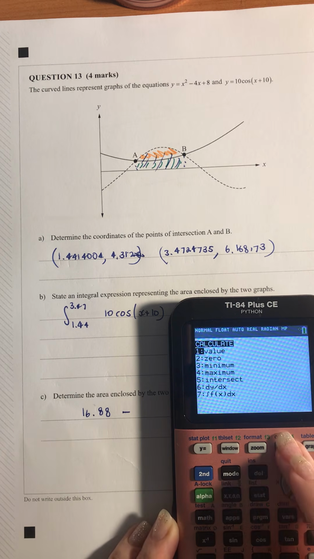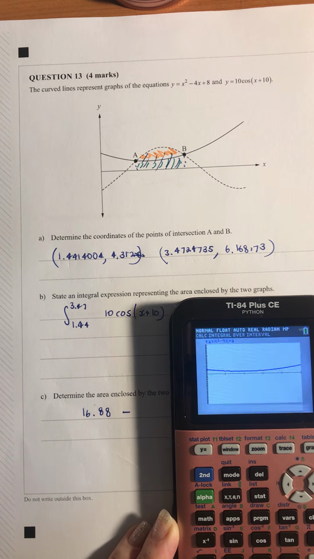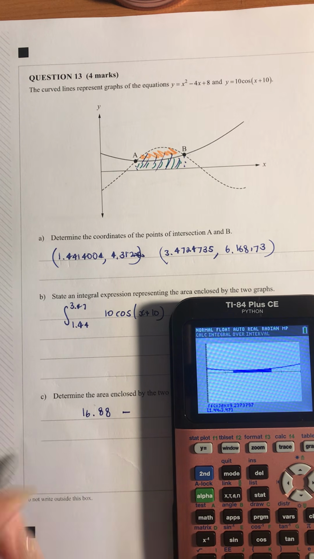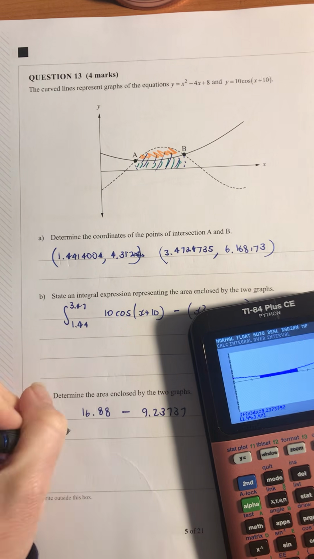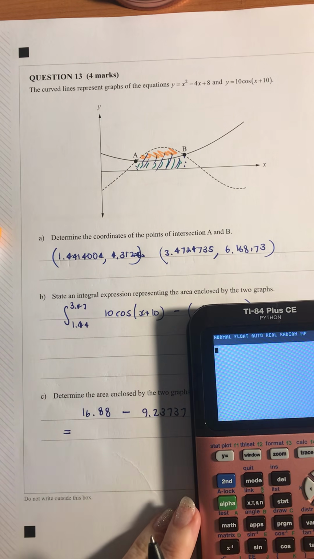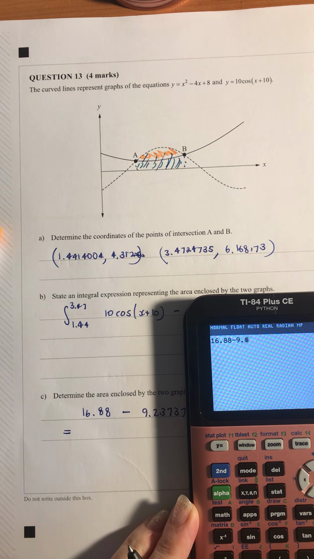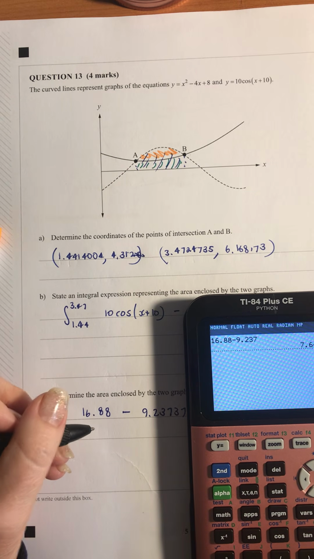And I might have to redo that because I think I typed in something wrong there. So 1.44 and 3.47, and that's shaded in now, and I get 9.23737. So when I go back, I'll do 16.88, and I'm taking away the 9.237, and I get 7.643.